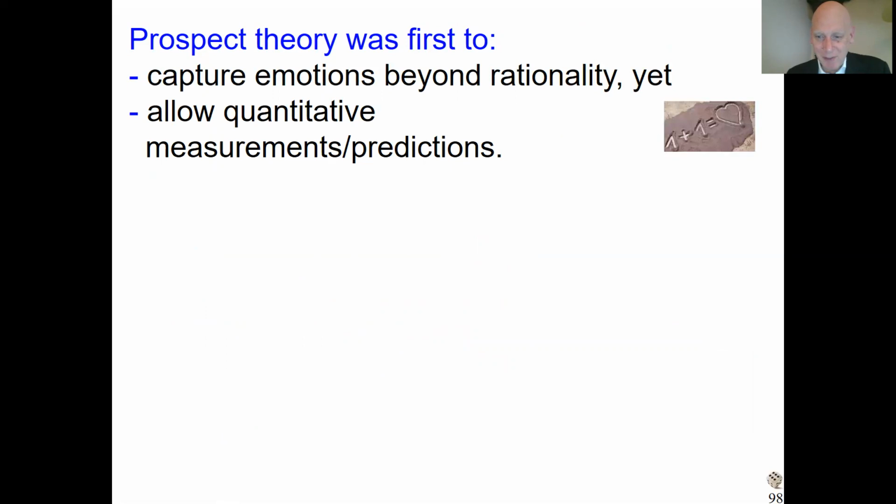So now we could have emotions, all kinds of irrationalities, and still quantitative predictions, because that's also typical of the behavioral approach and important. It's not just bashing the old theories, saying old theories don't work. It is also constructive. They bring new theories, and not just qualitative claims, but hard theory, quantitative predictions, the kind of things that the economists want and that we need. And that is what prospect theory did. And I'm going to explain to you now.